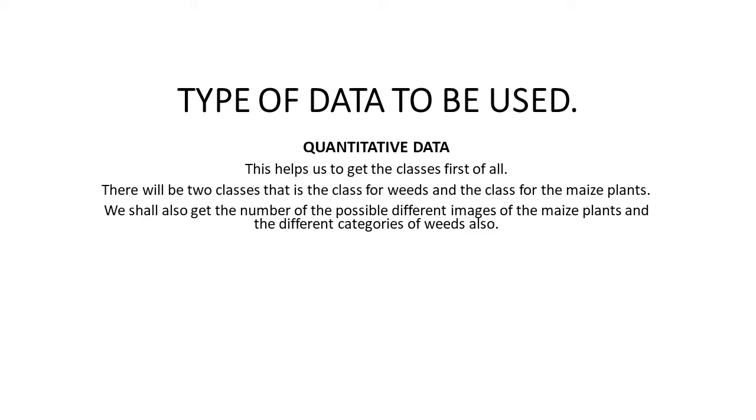Then we have the types of data to be used. Which type of data are we going to use? So here we chose quantitative data. Quantitative data deals with numbers. So here we see it will help us get the classes first of all, and there will be two classes, that is for the weeds and for the maize plants. We shall also get the number of possible different images of the maize plants and the different categories of weeds.